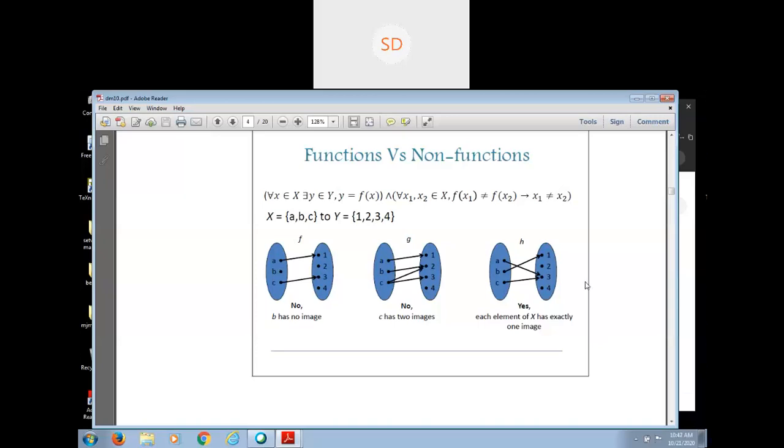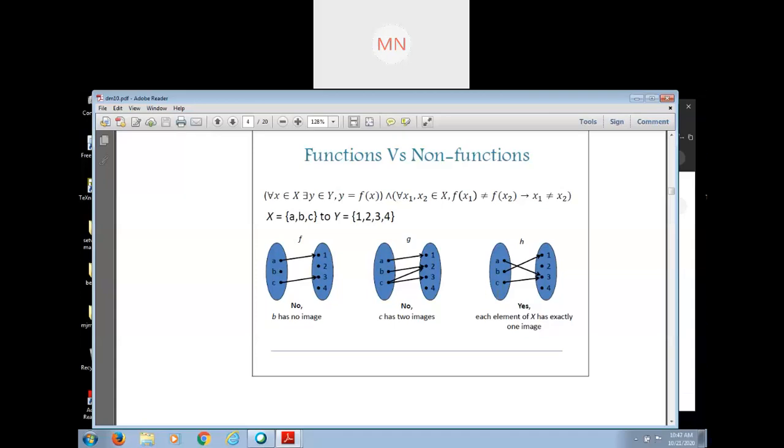Domain is the collection of those elements which are associated with the second set. Here see the third figure. I say that this is a function. And the domain of that function is ABC.